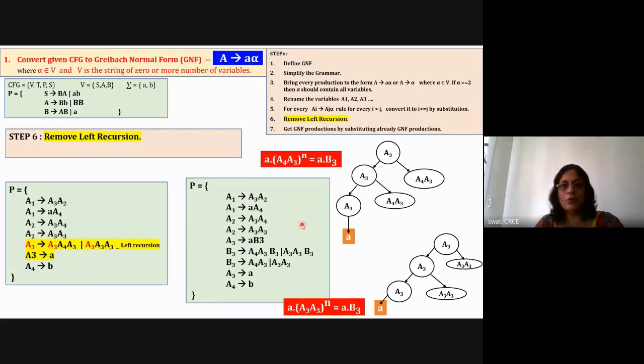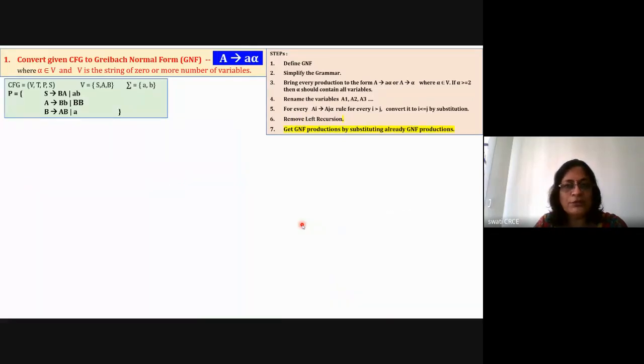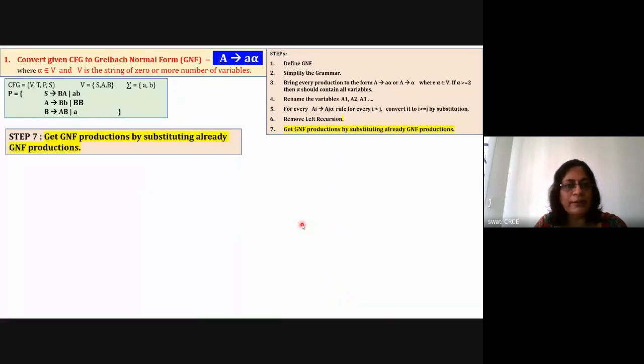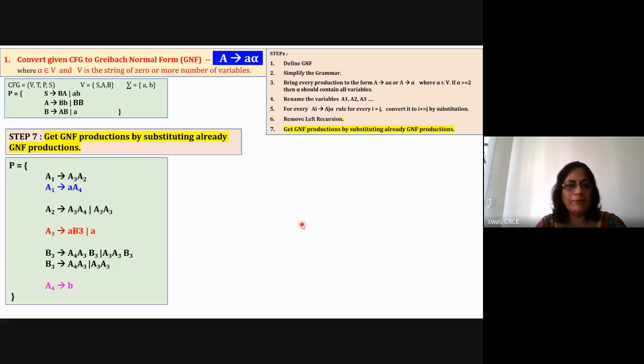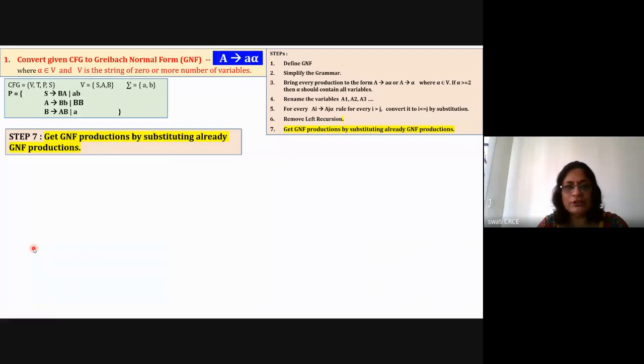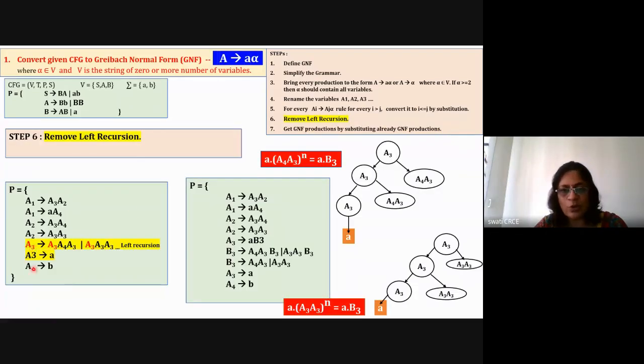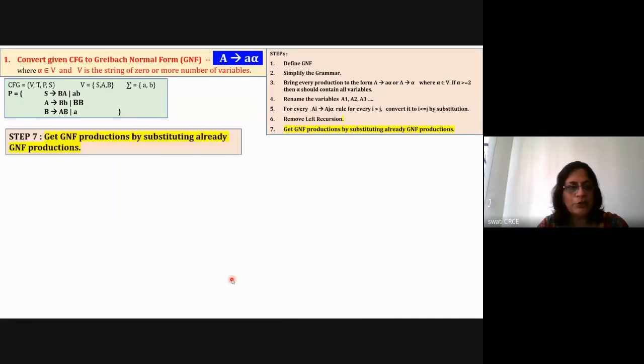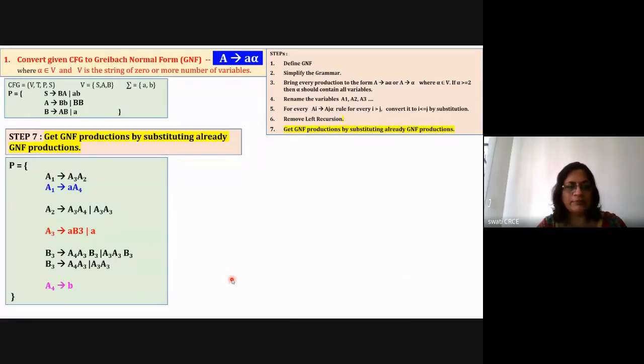So now go to the next step, that is step number 7, where you will have to do the substitution, normal simple mathematics, to convert each and every rule into the corresponding GNF format. Okay. So here I am directly writing all the rules which are there, which is the input of the previous step. So all these rules are written down here as an input to the step, on the left hand side.